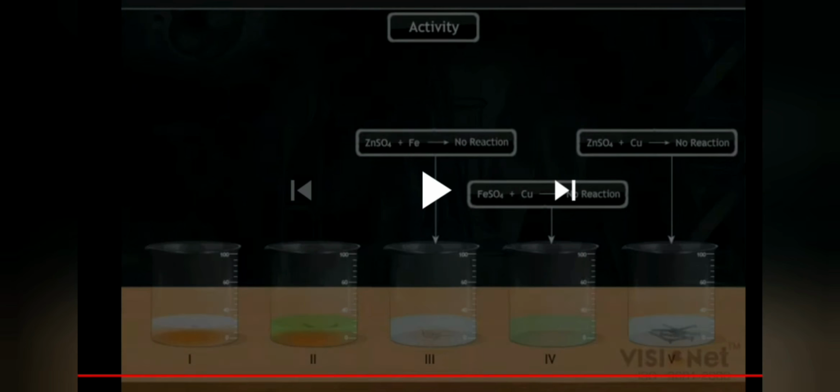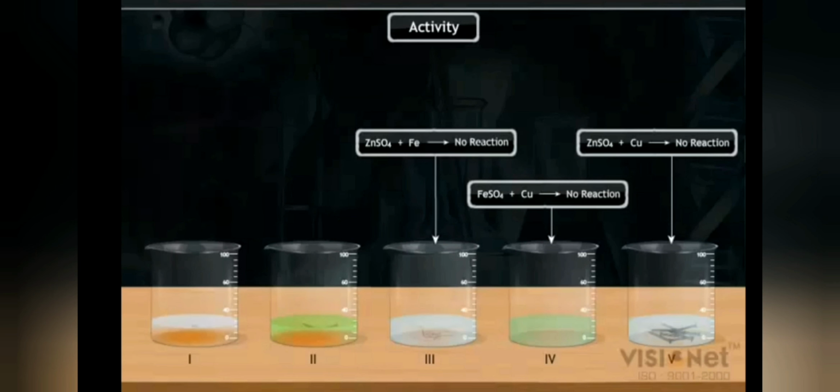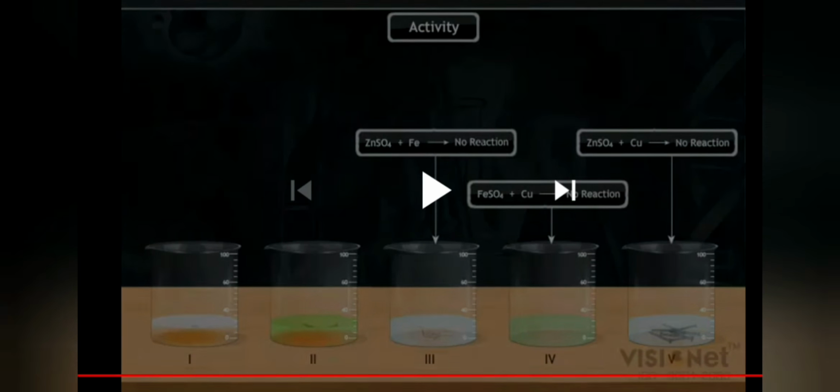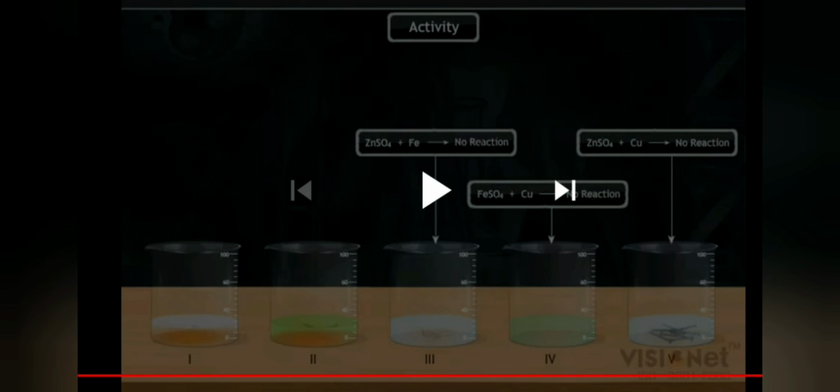And in the fourth one, we have taken iron sulfate, ferrous sulfate solution, and we have added copper in that solution. There also no reaction takes place because, while comparing the reactivity of iron and copper, iron is more reactive and copper is less reactive, and the less reactive metal cannot replace the more reactive metal. Only the more reactive metal can replace the less reactive metal. That is why no reaction is done here.